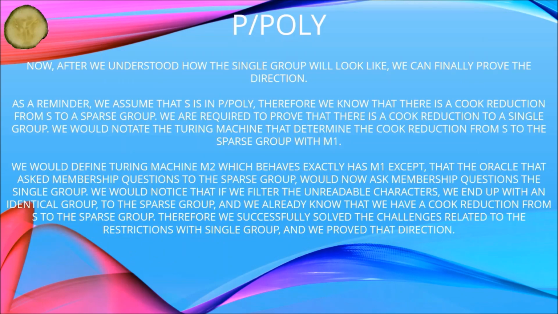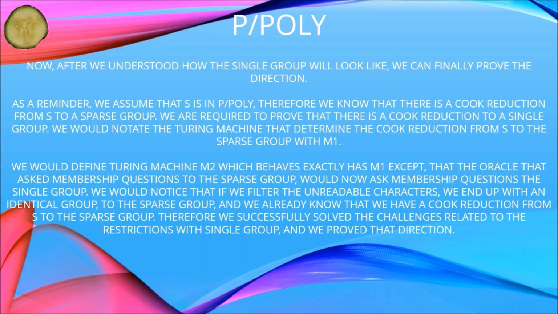Now, after we understood how the single group will look, we can finally prove the direction. As a reminder, we assume that S is in P/poly, therefore we know that there is a Cook reduction from S to a sparse group. We are required to prove that there is a Cook reduction to a single group. We would denote the Turing machine that determined the Cook reduction from S to the sparse group with M1.